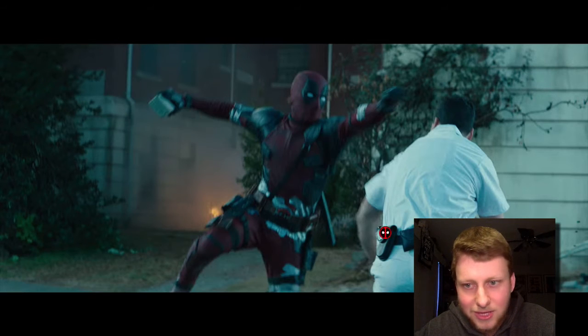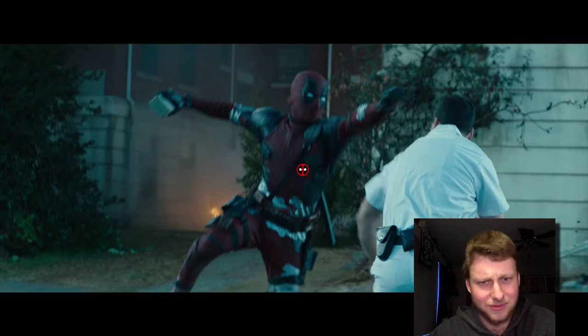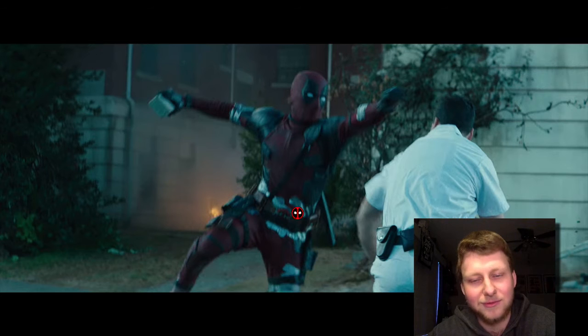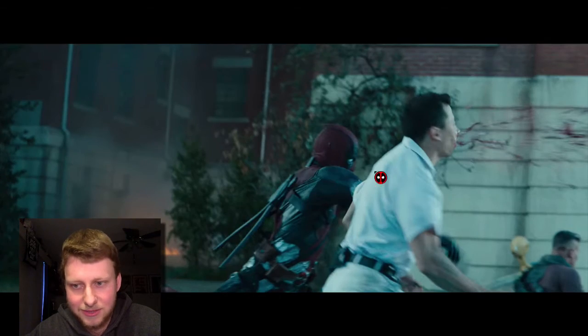Then we get Deadpool hitting this guy with what looks like a brick. At first, when the trailer went fast, I thought, was that a continuation of that other shot with him, some sort of flour or white powder type stuff? It could be cocaine or something. We'll have to wait and see. But it is just a brick. So if you see here, you see him hit solid.